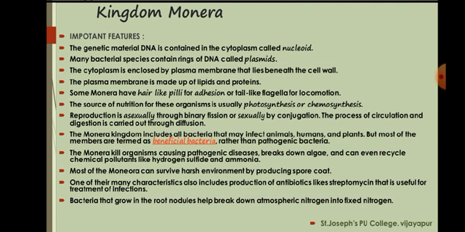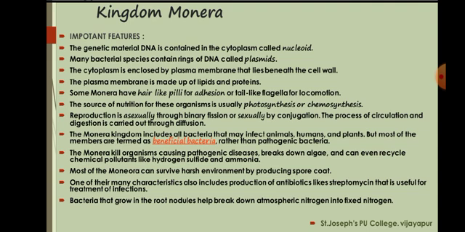When you come to reproduction, it is asexual through binary fission, as well as sexual by conjugation. Means in conjugation, transfer of DNA takes place.